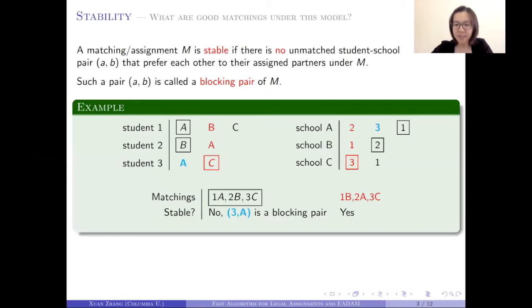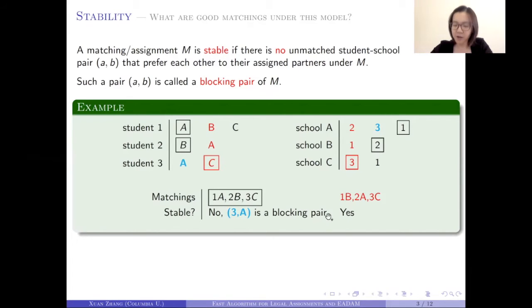Let me demonstrate this idea more concretely through an example. Here I have 3 students and 3 schools. For example, student 1 prefers school A the best, followed by school B, followed by school C. Now let's consider 2 matchings. The first one is the matching that I put in the box. I claim that this matching is not stable. In particular, it admits a blocking pair, which is the pair that I put in blue. So student 3 and school A.